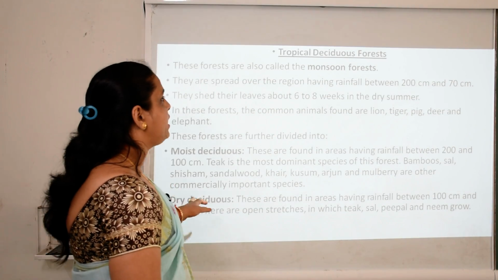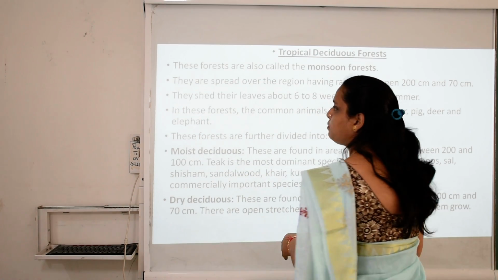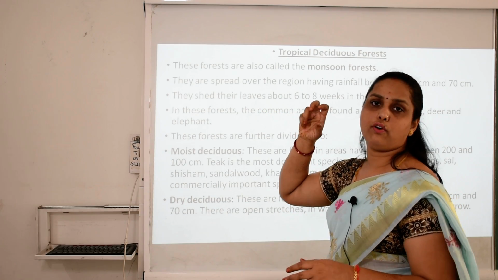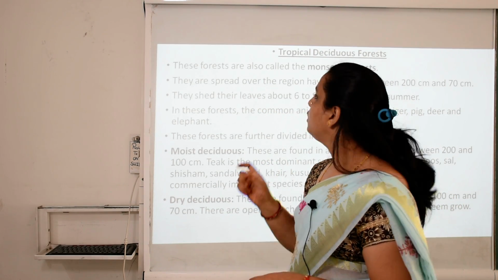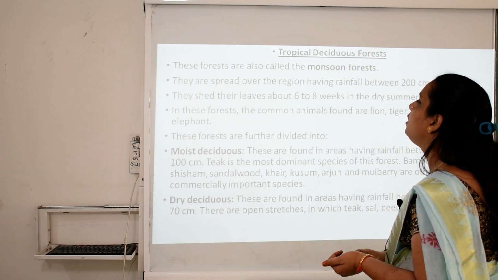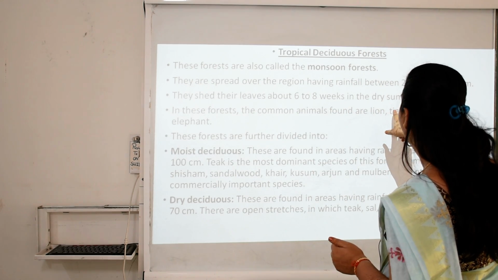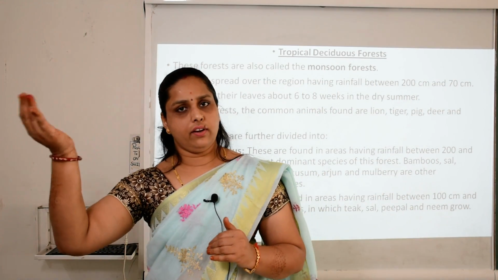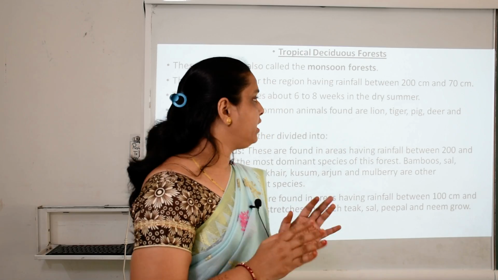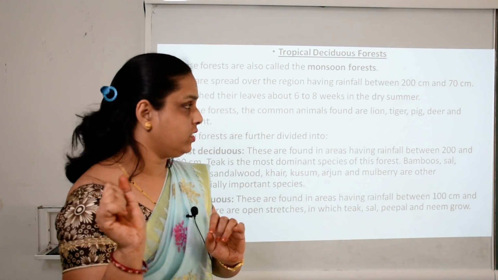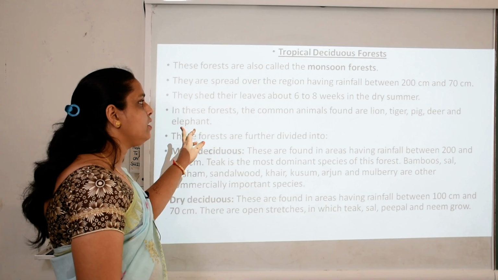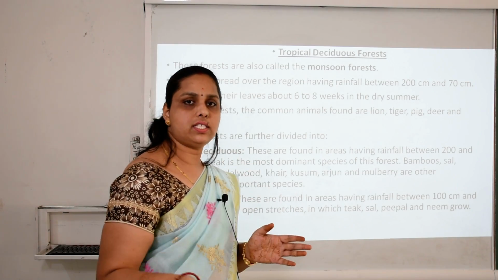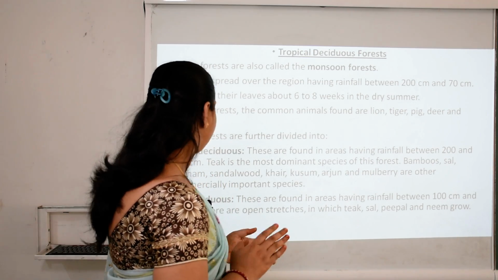The second one is the tropical deciduous forest. They are also called monsoon forest. Many times this question is asked: which type of forest is called monsoon forest? This is tropical deciduous. They are spread over regions having rainfall between 200 centimeters and 70 centimeters. Evergreen is above 200, deciduous is 200 to 70. They shed their leaves for about 6 to 8 weeks in dry summer. When the dry summer comes, they start shedding leaves.